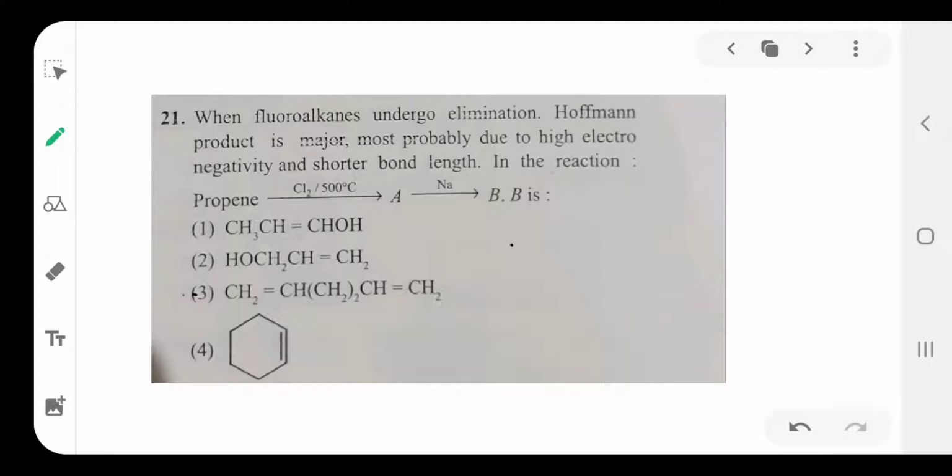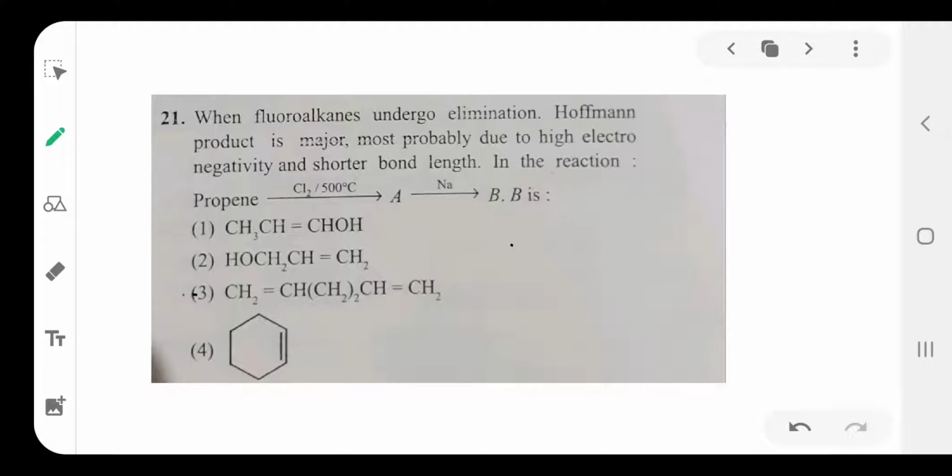Then question number 21. Fluoroalkanes undergo elimination. The Hofmann product is major, most probably due to the high electronegativity and short bond length of fluorine.